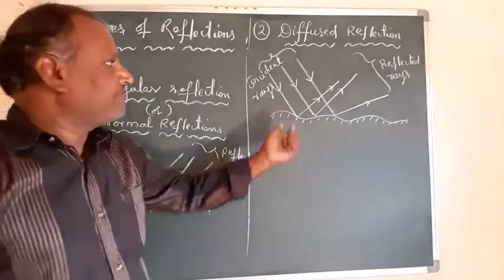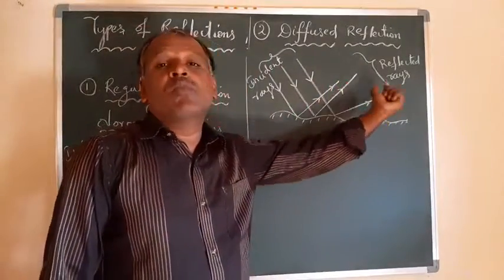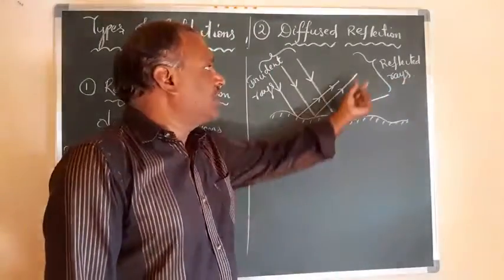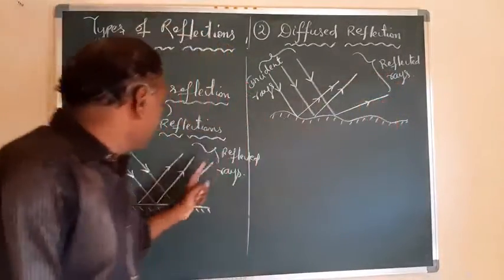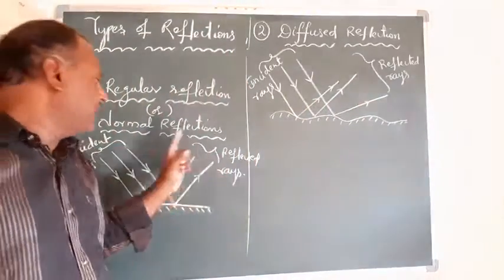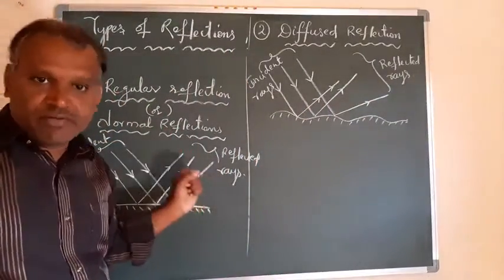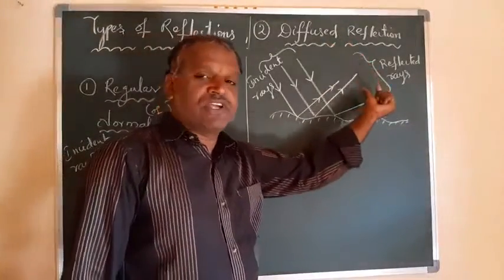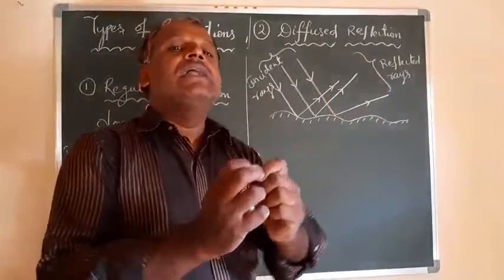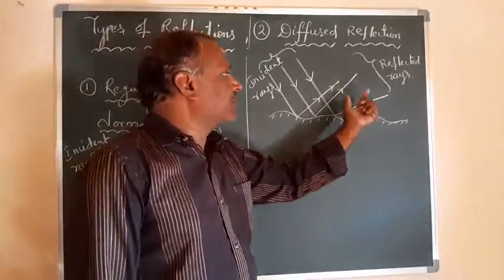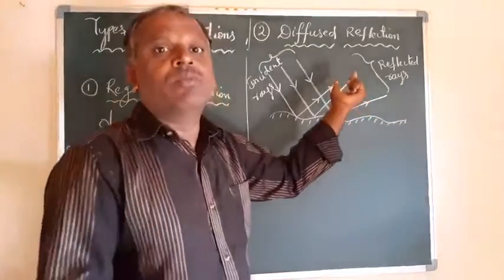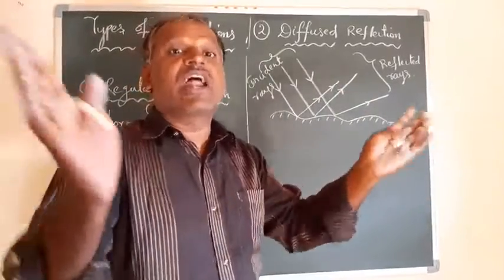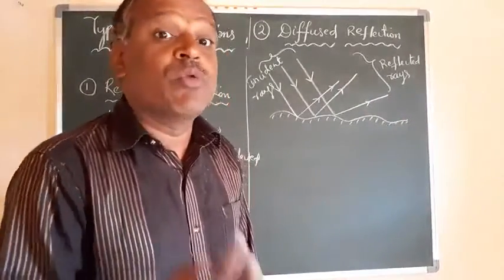Observe in this diagram, after reflection the reflected rays are no more parallel. They are moving in different directions, right? Here the reflected rays are not parallel. In regular reflection the images can be seen along only one particular direction or at a particular position, whereas in diffused reflection we can see the images at any position, because the rays are not traveling in only one direction. They are zigzag, moving in different random directions. After reflection they are no more parallel to each other.